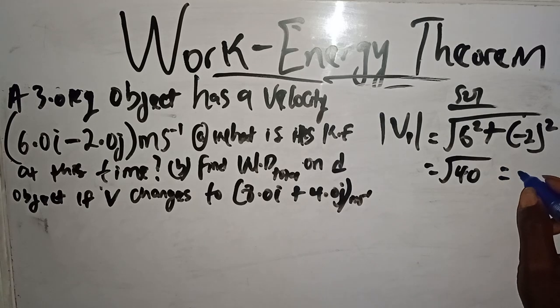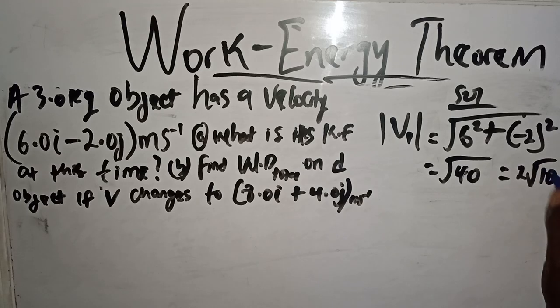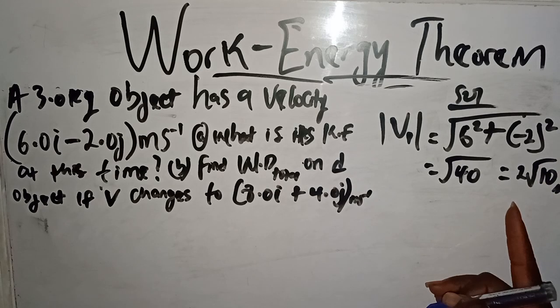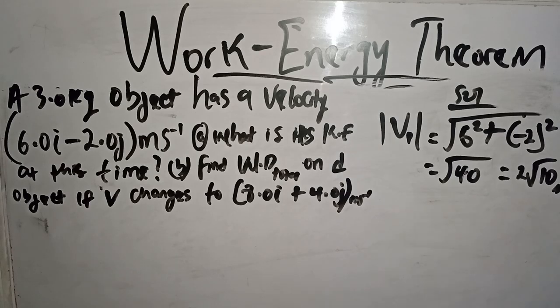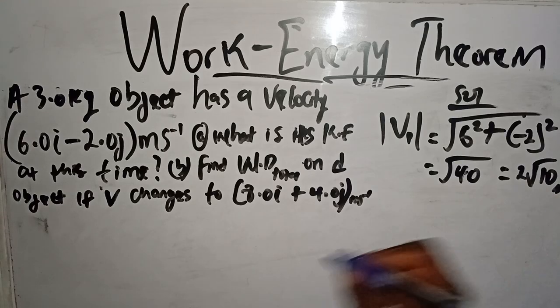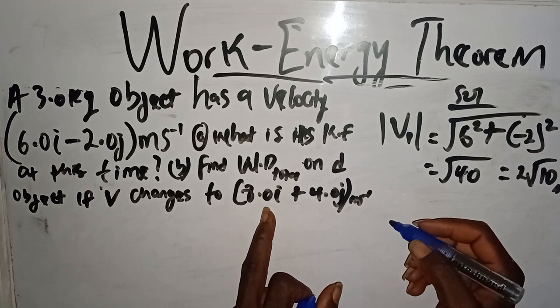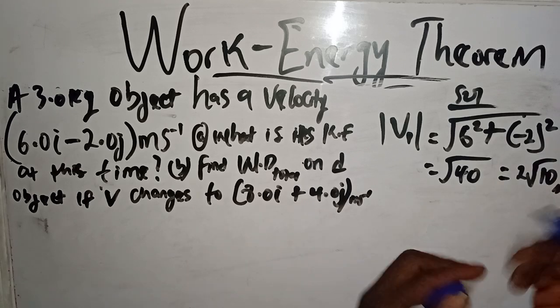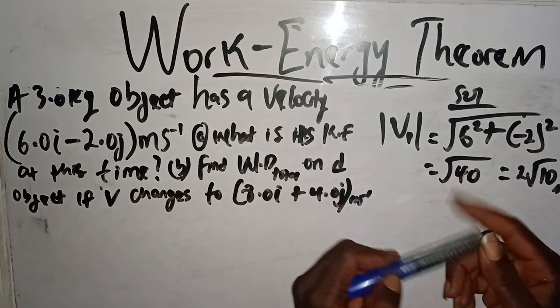Root 40 is 2 root 10. Because root 40 is root 4 times root 10, that's root 40. So that's our V initial. Now for the V final, 2 root 10. Before then, we've gotten the magnitude of the V1.